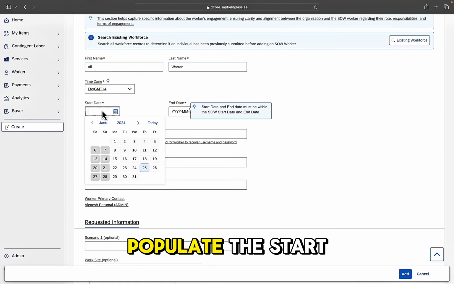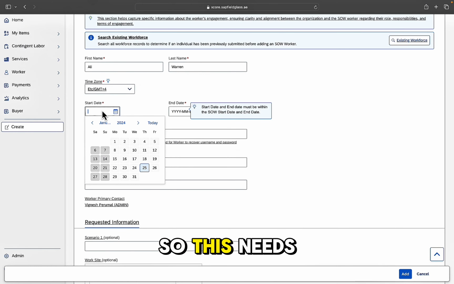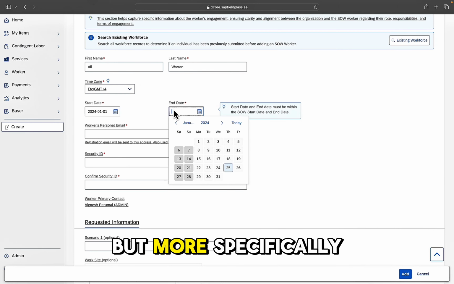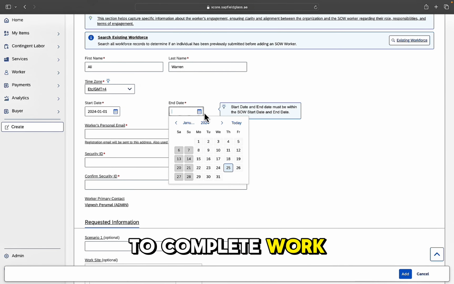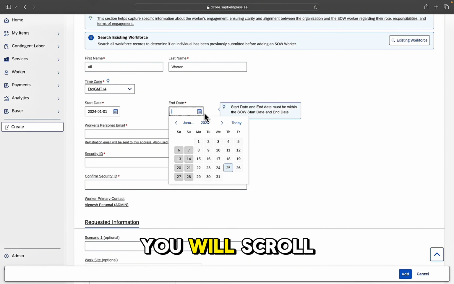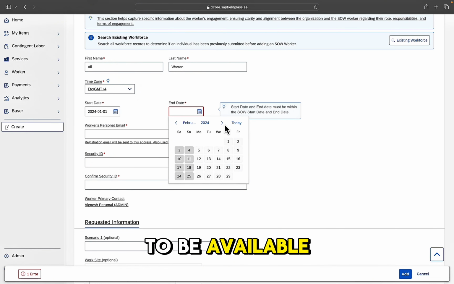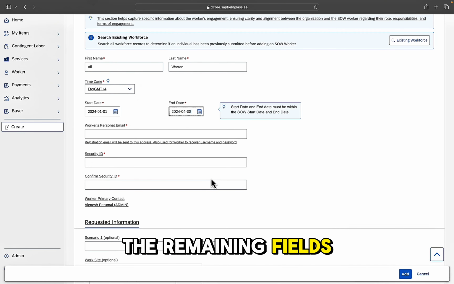We're asked to populate the start and the end date. So, this needs to be within the date parameters of the mobilization SOW, but more specifically it needs to be the dates where your contractor is going to be available to complete work on ADNOC sites. You will scroll through, pick a date in the future for when this contractor is going to be available, and then we can proceed through the remaining fields.